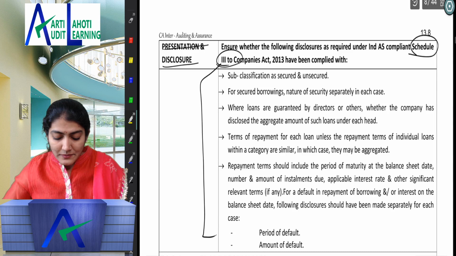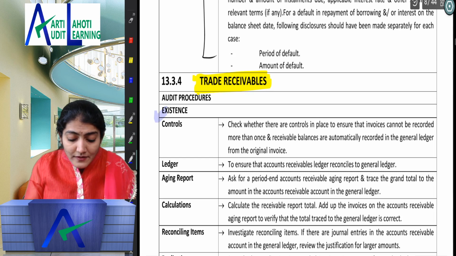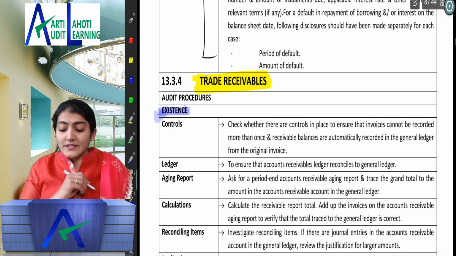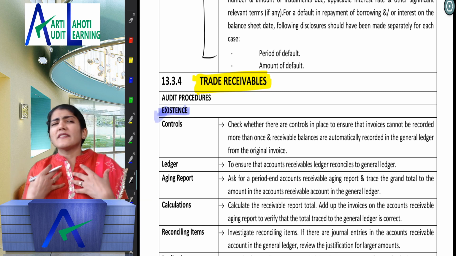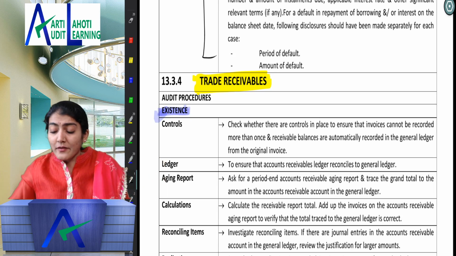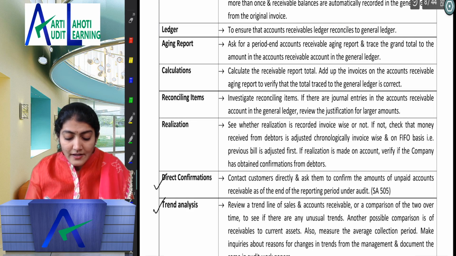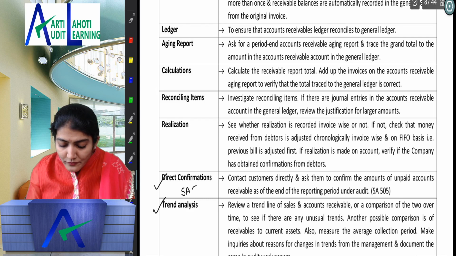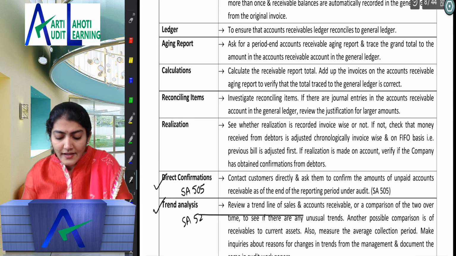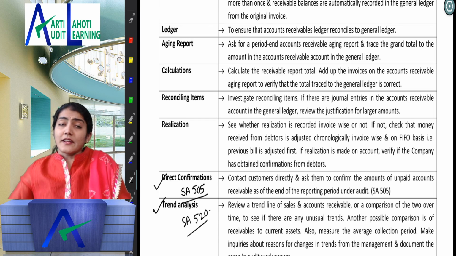Okay, right. Now trade receivable, one of the very favorite ones of the institute, debtors. Right, trade receivable, again first thing they are talking about is the existence of the debtors. Company is saying, oh, we have 10 lakh debtors. So what you want to do, you want to check the existence, whether really 10 lakh debtors exist or not. So one way, direct confirmation, and another, trend analysis. So I can see these two friends over here together, 505 and 520, external confirmations and the analytical procedures. Are you getting that?